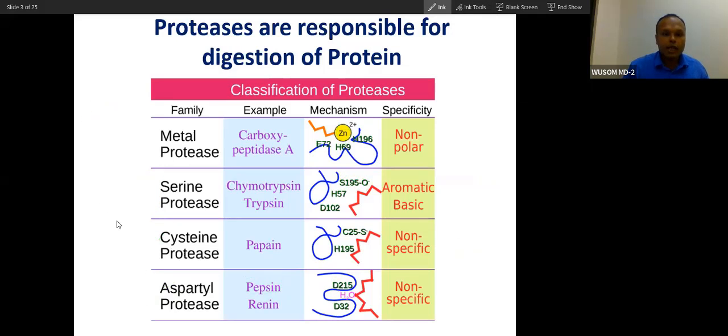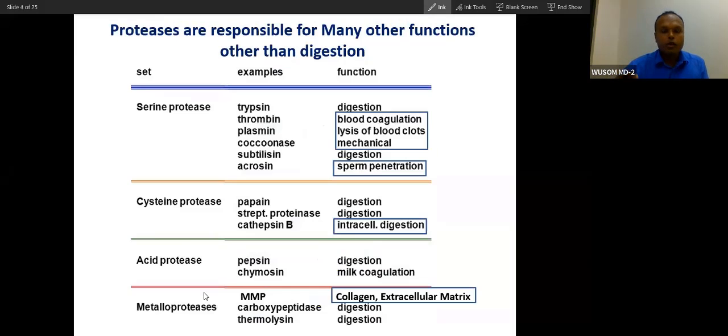So we have four types of proteases. You can remember it this way: money is equal to cash. Money is metal proteases, and cash is cysteine, aspartyl and serine. If you remember money and cash, you will remember the types of proteases. This is a very simple classification based on the tooth present in the active site. Metal designates the tooth, serine designates the tooth, cysteine designates the tooth, and aspartyl designates the tooth of the active site.